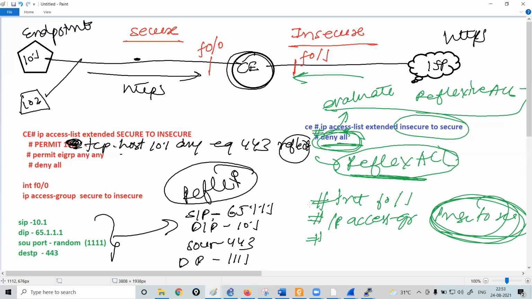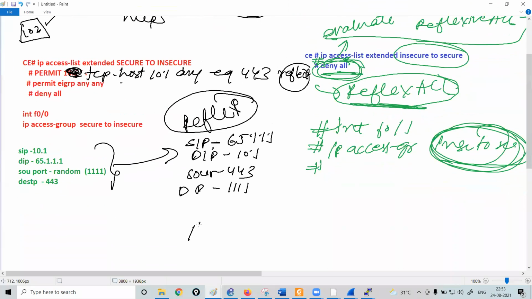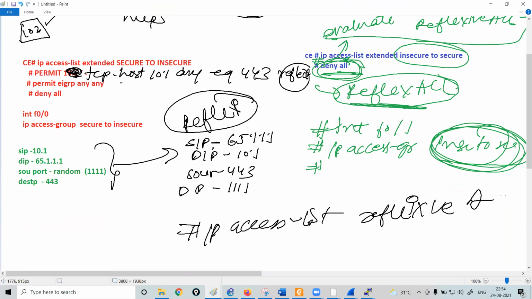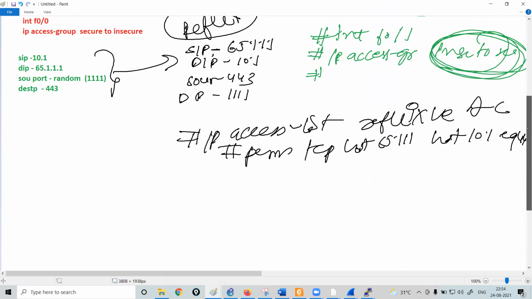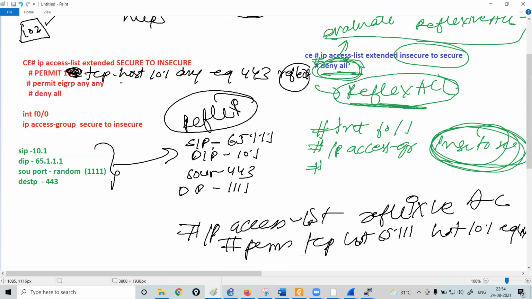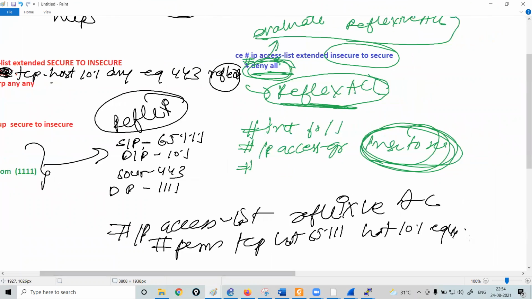Okay. Now your router will create an ACL something like this: ip access-list reflexive ACL. This ACL will be created dynamically by your router, and it will create an entry: permit TCP host 65.1.1.1 host 10.1 equivalent 443. Now try to understand, this ACL has been created by your router automatically.